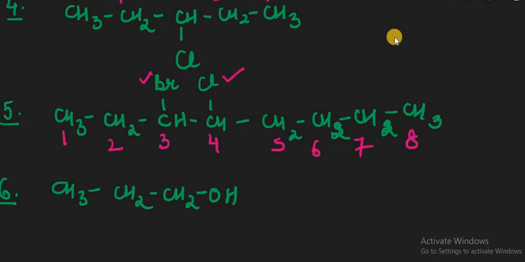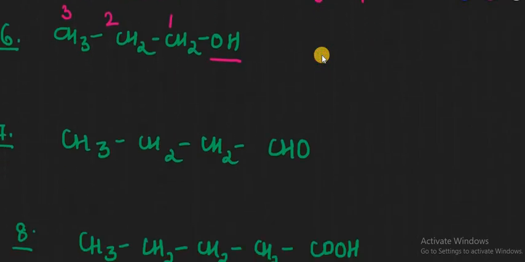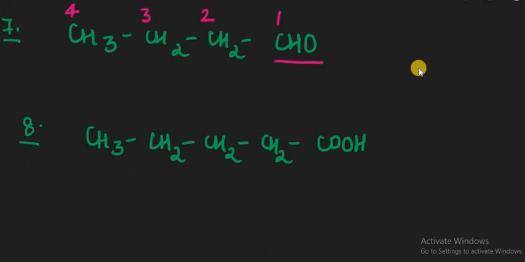And from this side, when OH, a functional group, is present, then 1 2 and 3 are the numbers present, right? Now this way, this CHO is also containing a carbon atom, so it must be included in the chain. 1 2 3 and 4 is there, right? Because it includes a carbon atom. Same in this way, this COOH is also including a carbon atom, so 1 2 3 4 and 5.